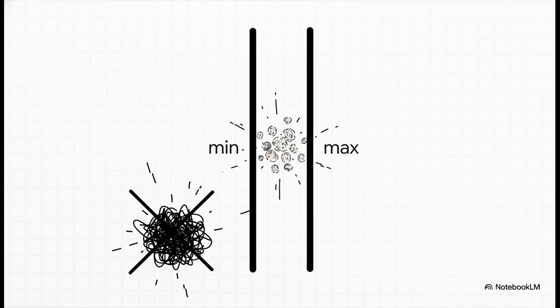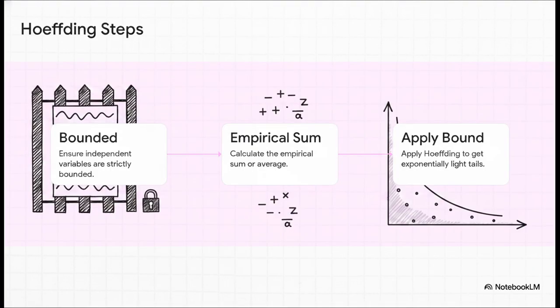That's the whole shebang. Notice what we don't have here. We don't need to know the variance of the data. As long as you know the absolute max and min values your data can take, Hoeffding goes right to work. Let's look at how you actually apply this in 3 steps. First, just verify your variables are independent and bounded. Simple enough. Second, you calculate your empirical average or sum. And third, you plug those directly into Hoeffding's formula.